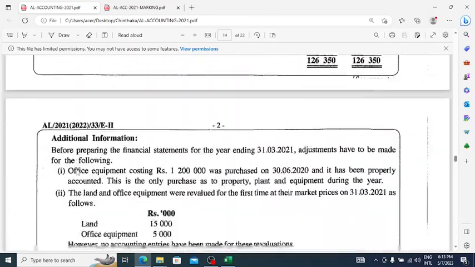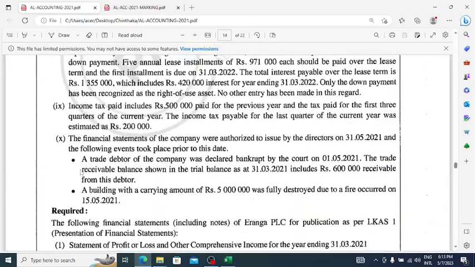And we'll see the second adjustment under number 10. A building with the carrying amount of rupees 5 million was fully destroyed due to a fire that occurred on 15 May 2021. Right, one of the company's buildings has been destroyed due to a fire.